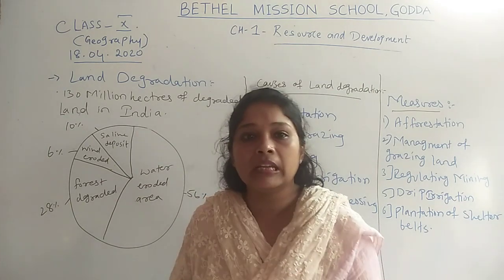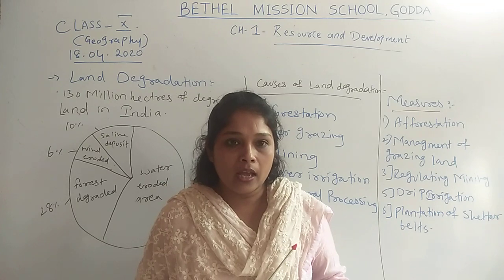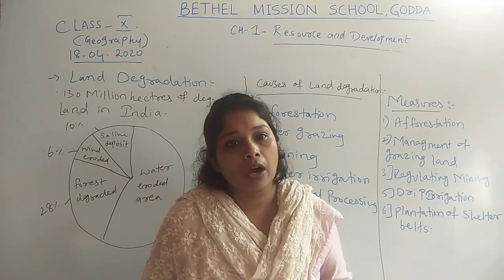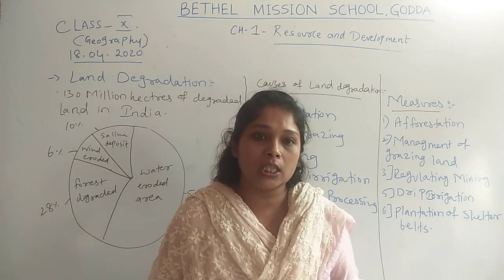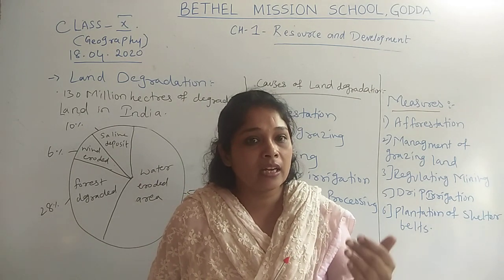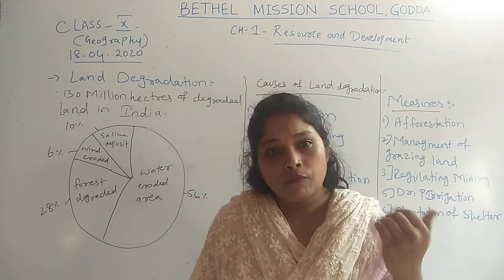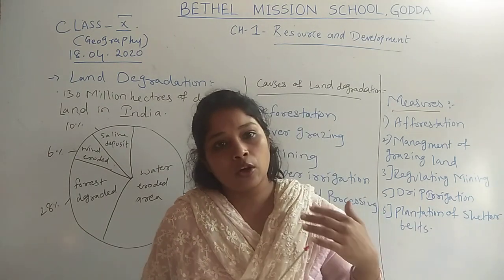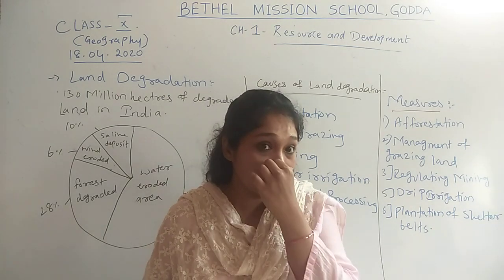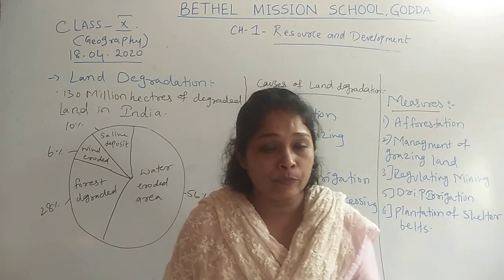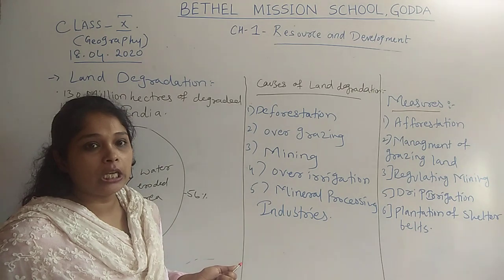If the land is continuously degraded, then cultivation land decreases. And as our population increases, we have an increasing demand for food grains. If cultivated land is getting less, then we also have less growing of food grains, which affects the prices of food grains and also affects the supply of food grains in India. So first we will see what are the causes of land degradation in India.